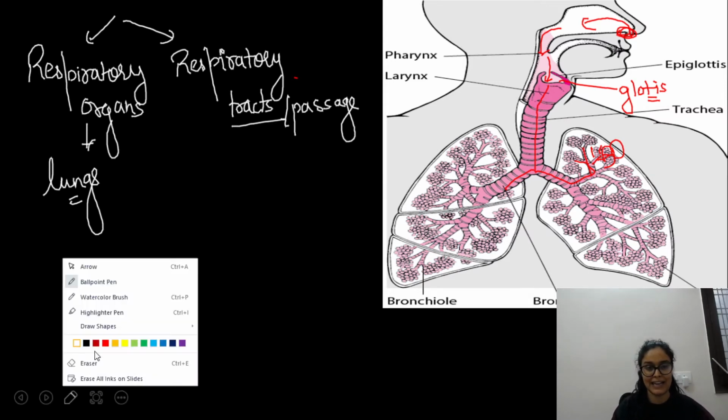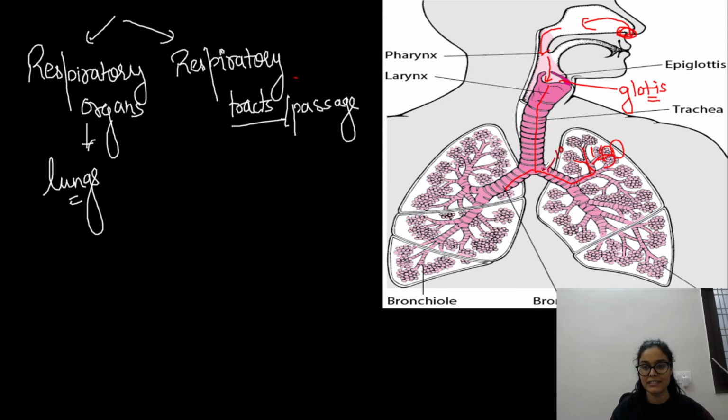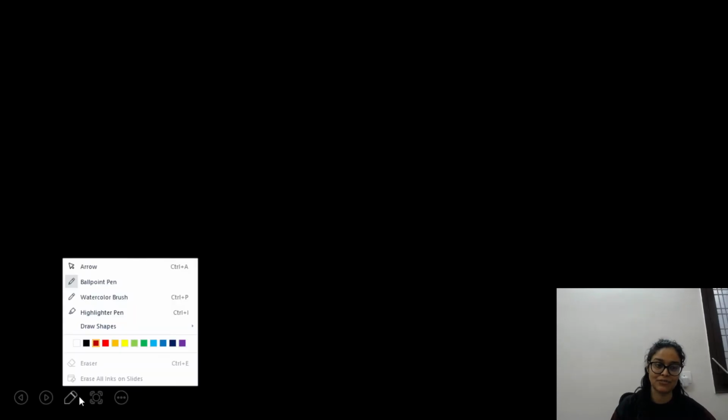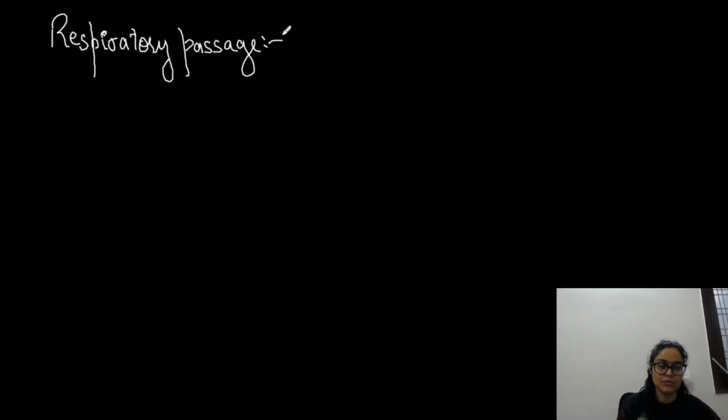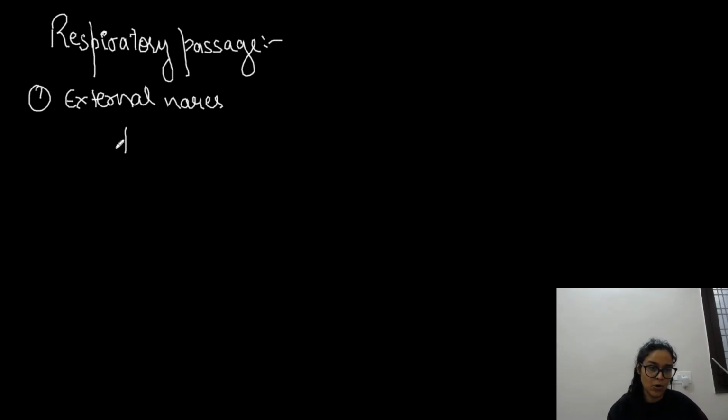And as you can see in the diagram, the primary bronchi enter the lungs, one entering the left and another entering the right lung. So let's discuss the respiratory tract in a detailed way first, right? So, let me tell you the passage, which is again important. When we talk about the respiratory passage, first we have the external nares, through which air would enter our nasal passage. Nares means opening, right? It would open into the nasal cavity.